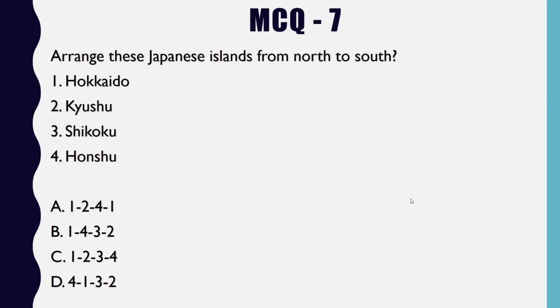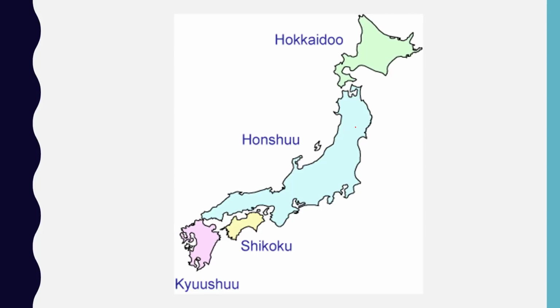The next question is quite interesting. We are supposed to arrange all these Japanese islands from north to south. Now let's have a look at the map of Japan. Japan is of course an archipelago.